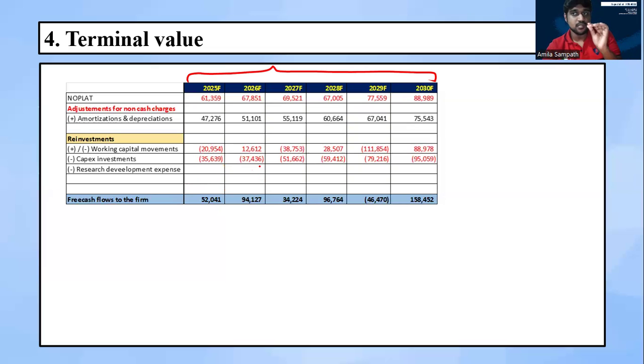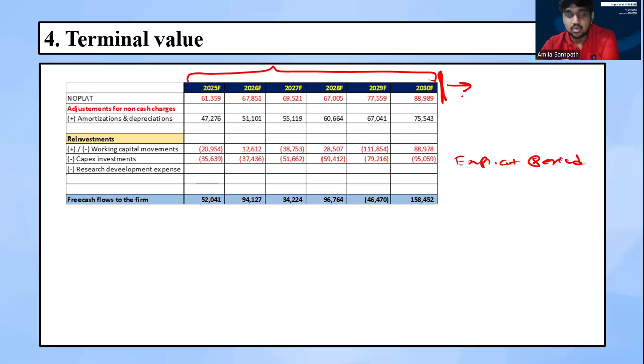Therefore, when we forecast our financial statements, the period that we can forecast, we call this period the explicit period. The period that we can forecast our financial statements. For that period, we can forecast our financial statements, and based on that, we can derive the free cash flow to the firm. But for periods beyond the explicit period, that means periods beyond 2030, we don't have forecasted financial statements.